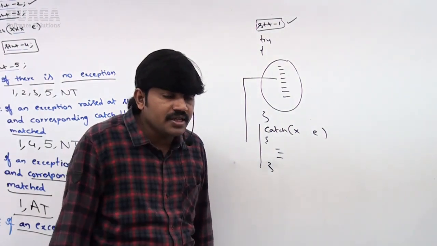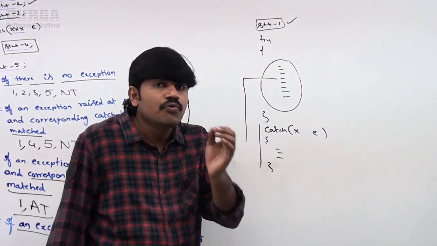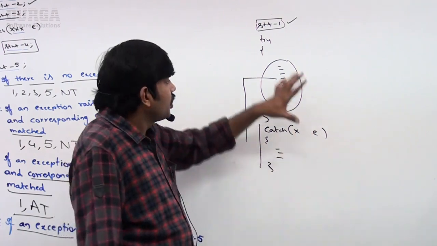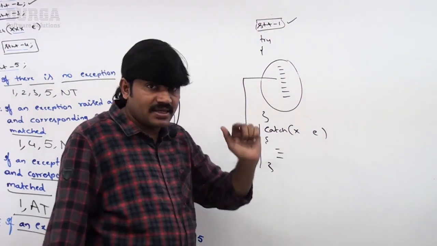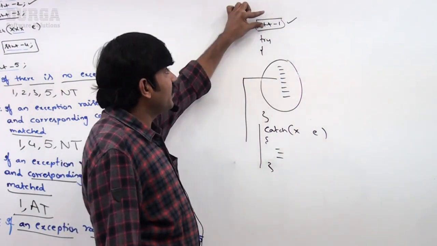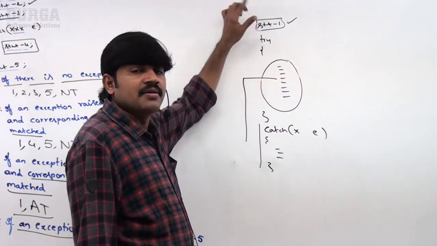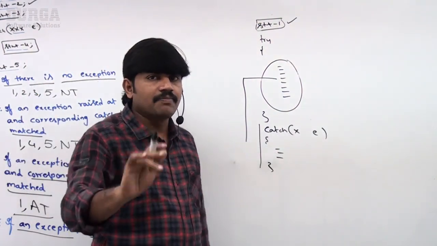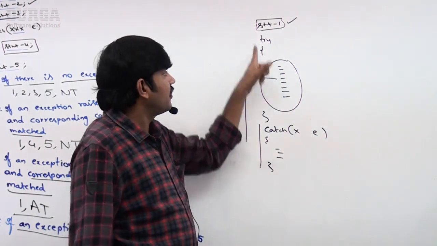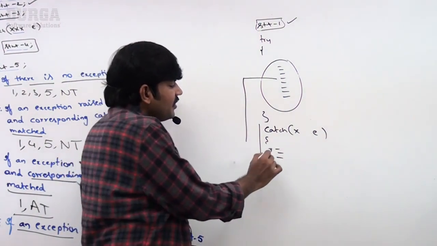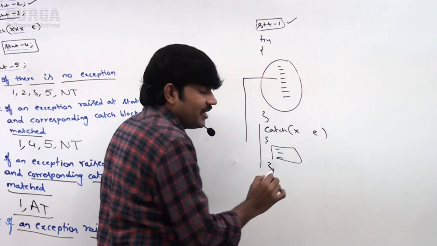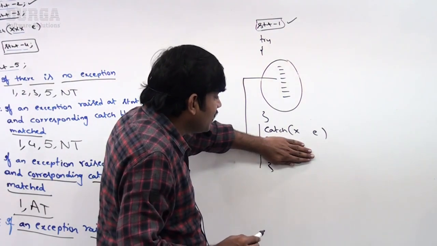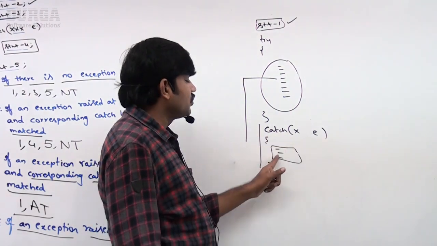Okay, only for the try block statements, not for the remaining statements. So the conclusion is, if any statement raises an exception outside of the try block, then catch blocks are not responsible. It is always abnormal termination. Remember that. Now, is this statement inside the try block or outside the try block? Outside the try block.